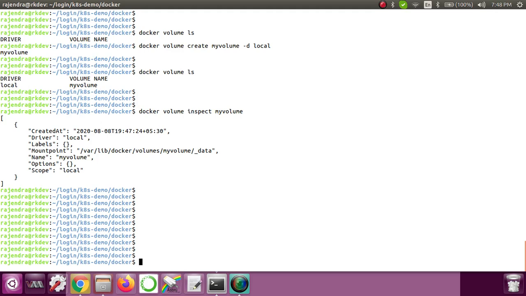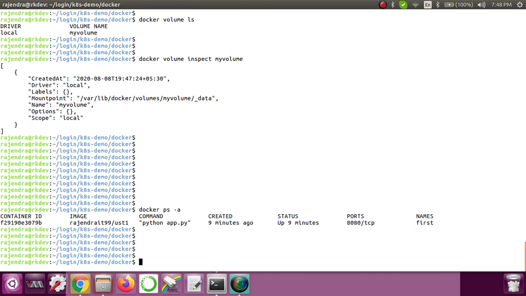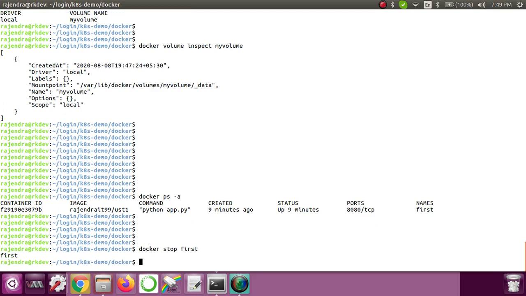Let's do this. First let me show you if there is any running container. Docker ps -a, we have one running container. So let me first stop and remove this container, and then we'll start fresh, and I will also mount the volume, okay? Now how to remove this? First we need to stop. So docker stop first, okay? Now it gets stopped.